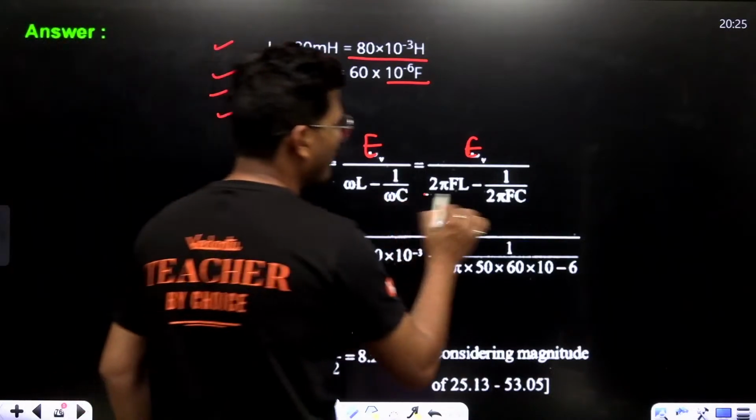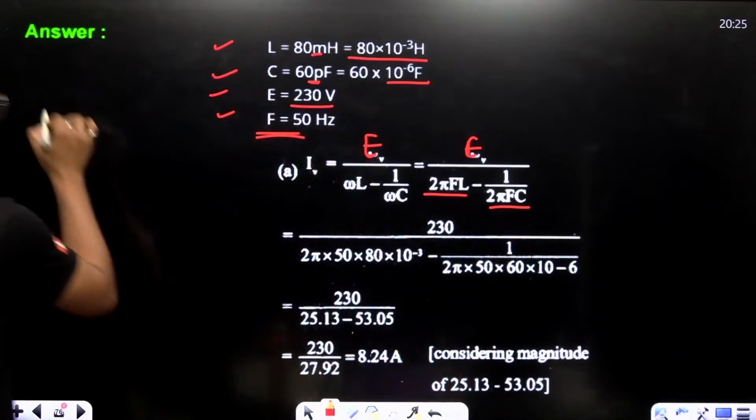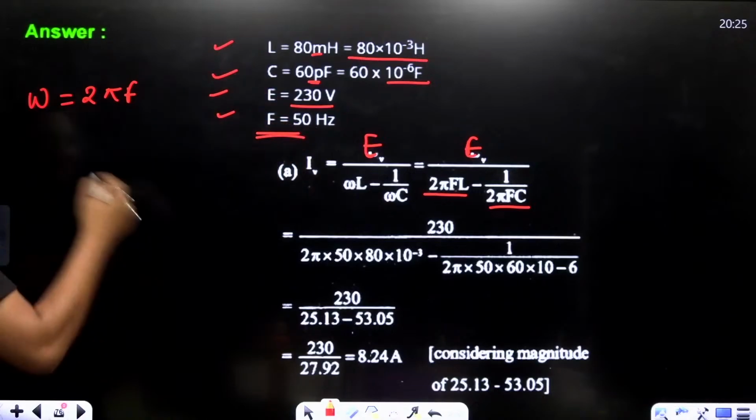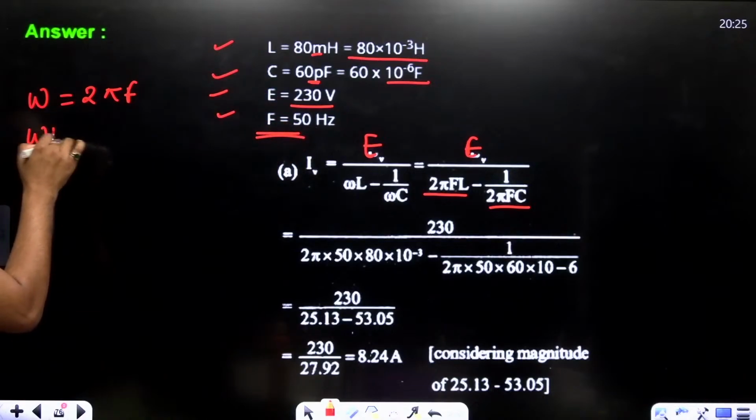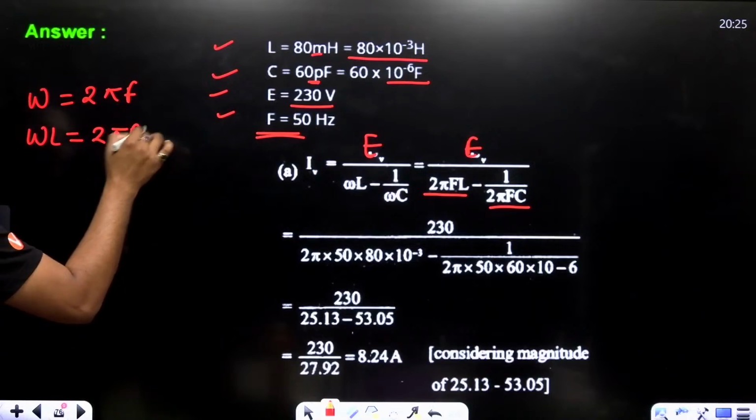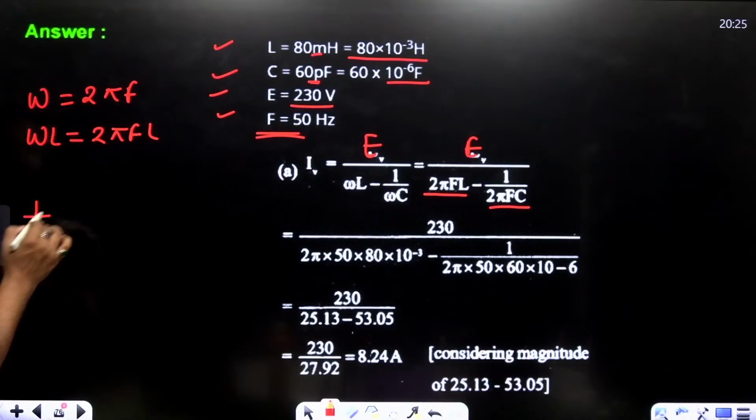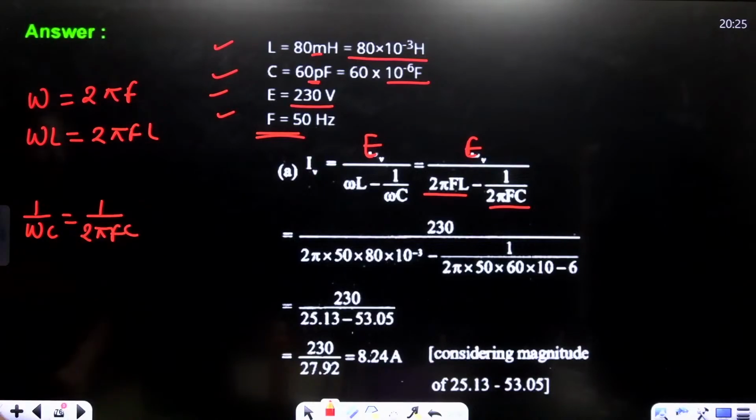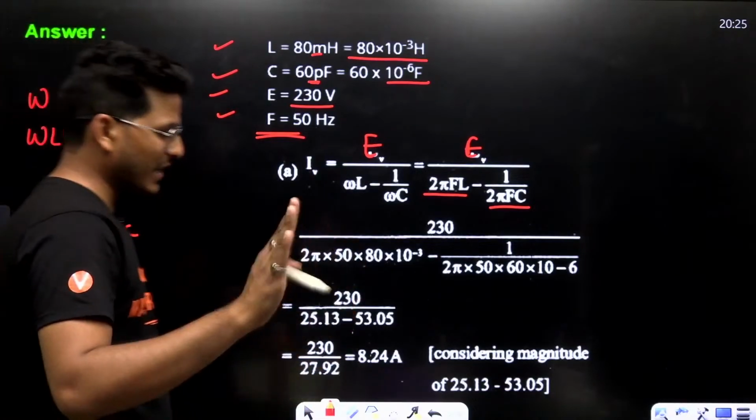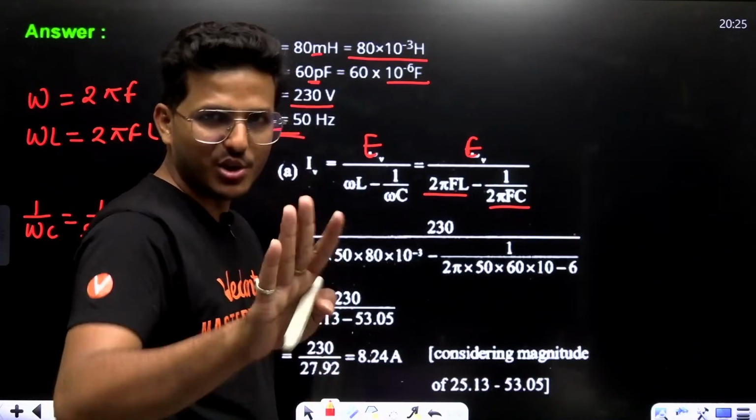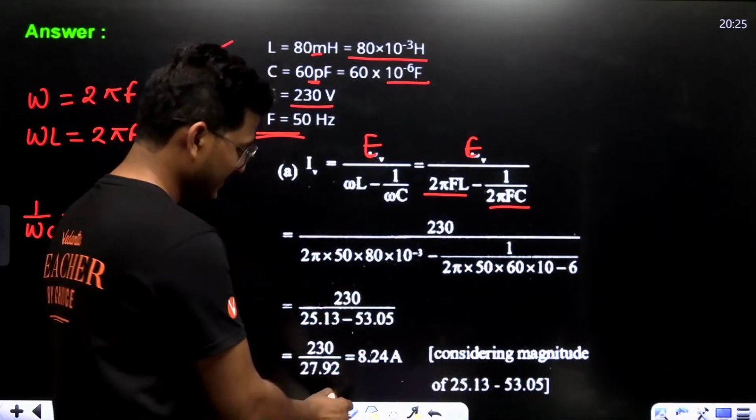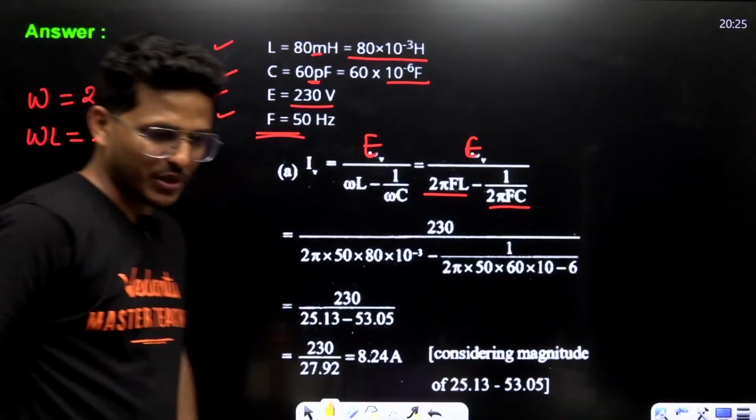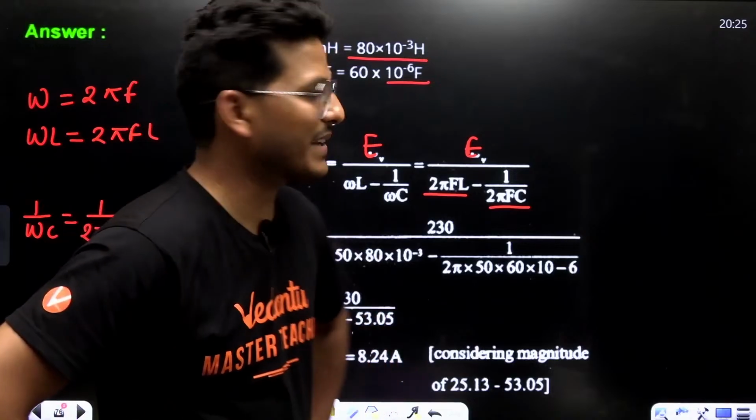So this is 2 pi FL, this is 1 upon omega C. Everyone knows omega equals 2 pi F, or 2 pi nu, basically frequency. That is, omega L is 2 pi FL, and 1 upon omega C equals 1 upon 2 pi FC. So just put all these values and calculate. Calculation part is yours, right? I'm super confident that you can calculate.